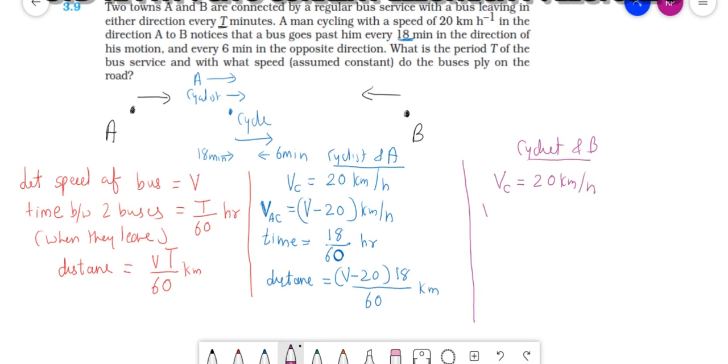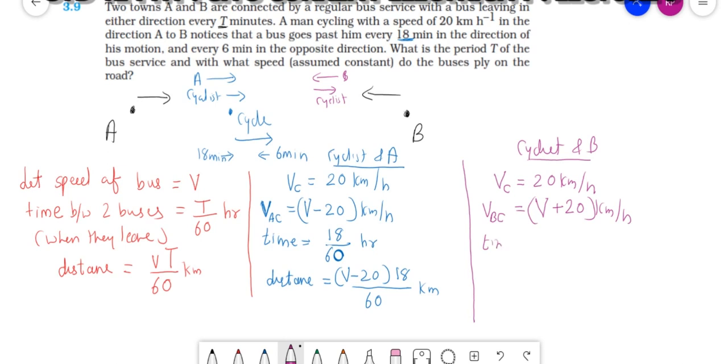Now the bus from B is coming in the opposite direction to the cyclist, so we will add. This will be the relative velocity V plus 20 kilometers per hour.